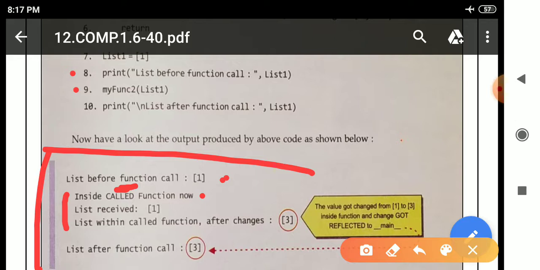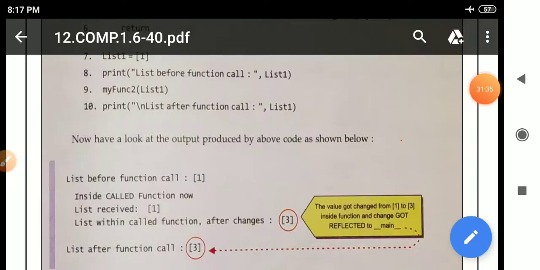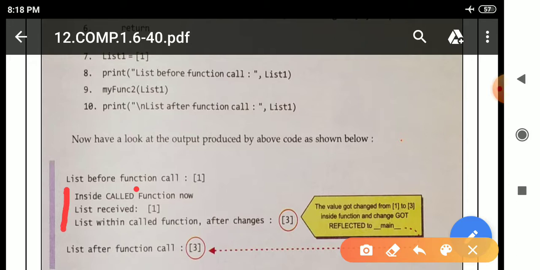Okay, so what will we get? See here, in line number 2 there is a print statement inside the function body, so we will get this message. In line number 2 there is backslash n, backslash t. See here, there is a space due to backslash n, there is a space due to backslash t. So in line number 2 there is a print statement, it will print this message.